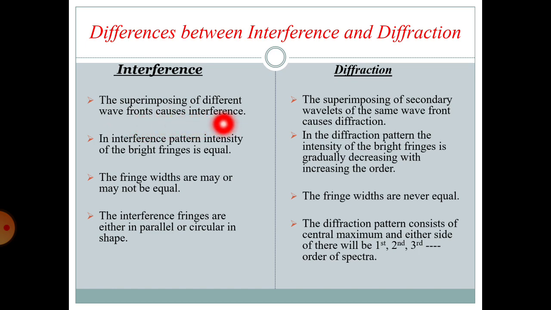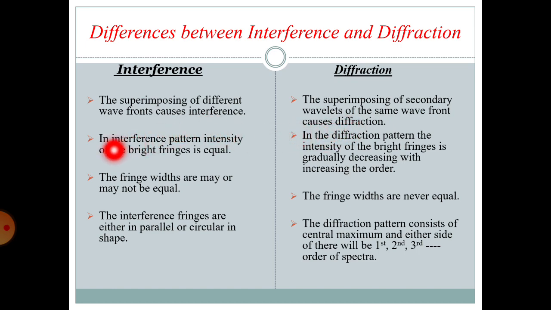That means the interaction takes place between waves originating from coherent sources. In the case of diffraction, the pattern is formed due to the superposition of secondary wavelets of the same wavefront. That means the interaction takes place between secondary wavelets originating from various points of the primary wavefront.